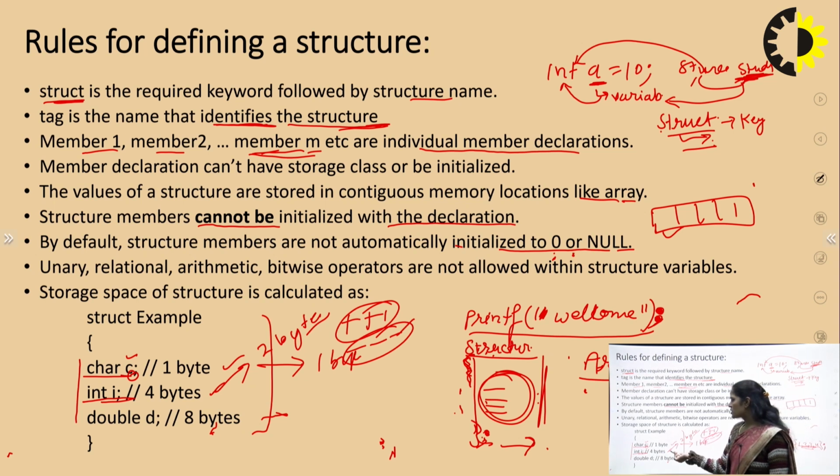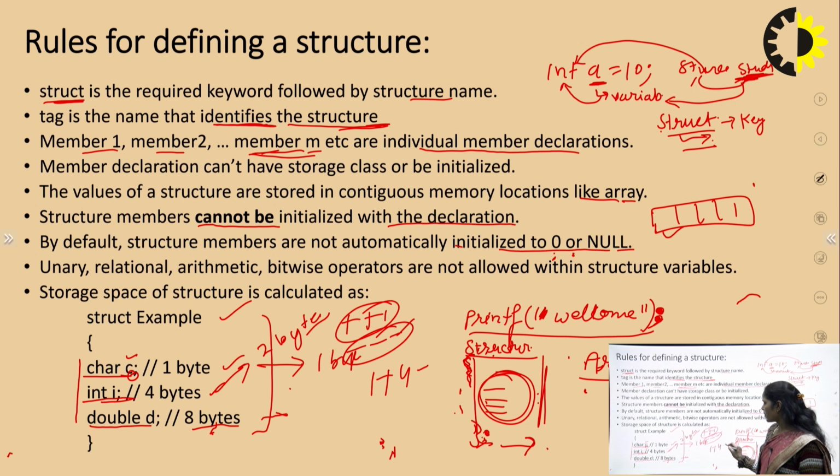So if your machine supports 2 bytes of storage for integer, you will consider that. And if we have a double type, it contains 8 bytes of storage capacity. The total storage for that particular structure is the summation of all member storage spaces. So basically 5 and 8, that is 13 bytes. So the total space occupied by this particular structure is 13 bytes.